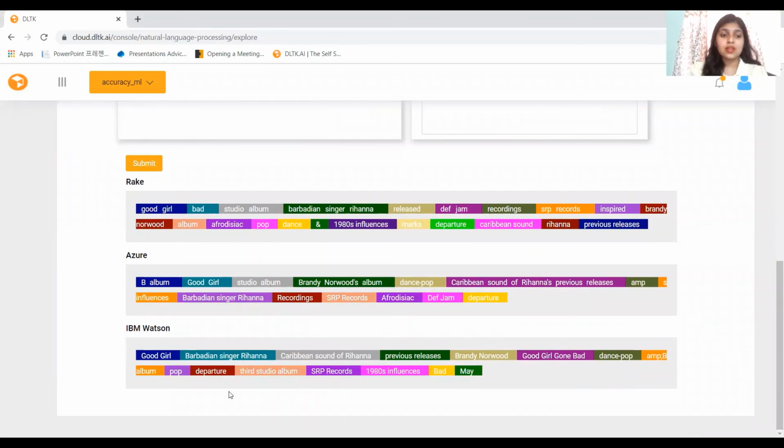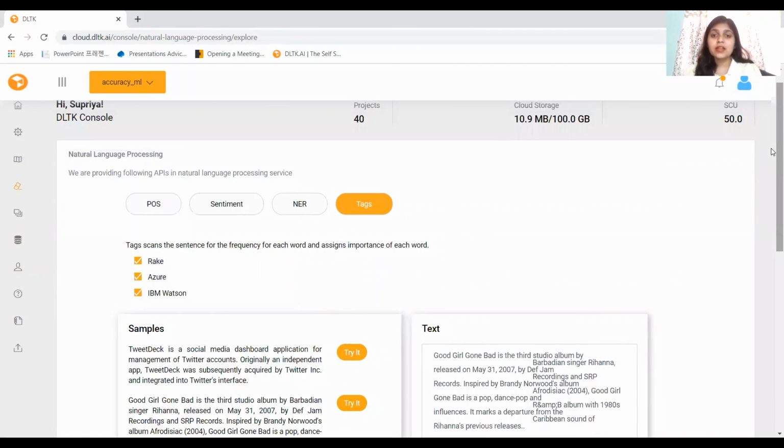This is shown in the case of IBM Watson and Azure, similarly with RAKE. This is how Deep Learning Toolkit works in the case of natural language processing, which makes things much easier and POC timelines are reduced.